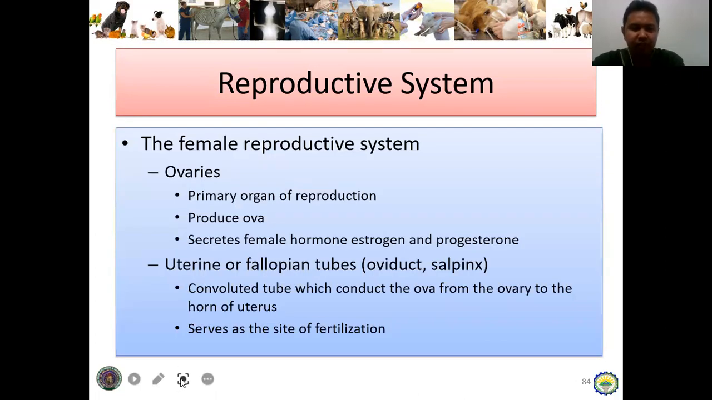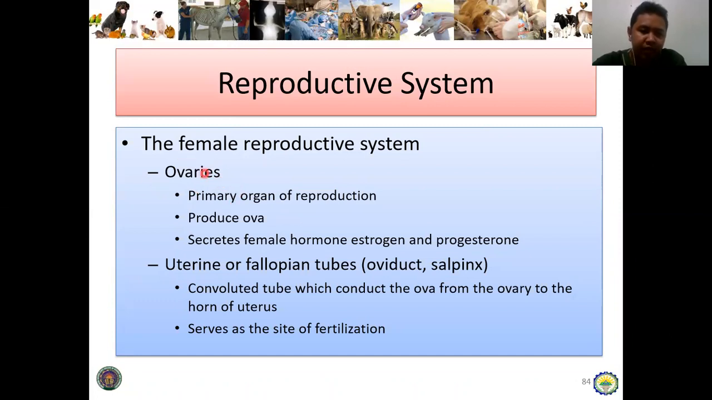Okay. Let's proceed sa first, of course, ladies first, female reproductive system. So, let's discuss the different parts of the reproductive system, tapos the basics of estrous cycle, and then the parameters, and also some male reproductive system. So let's proceed first sa female reproductive system and its organs.